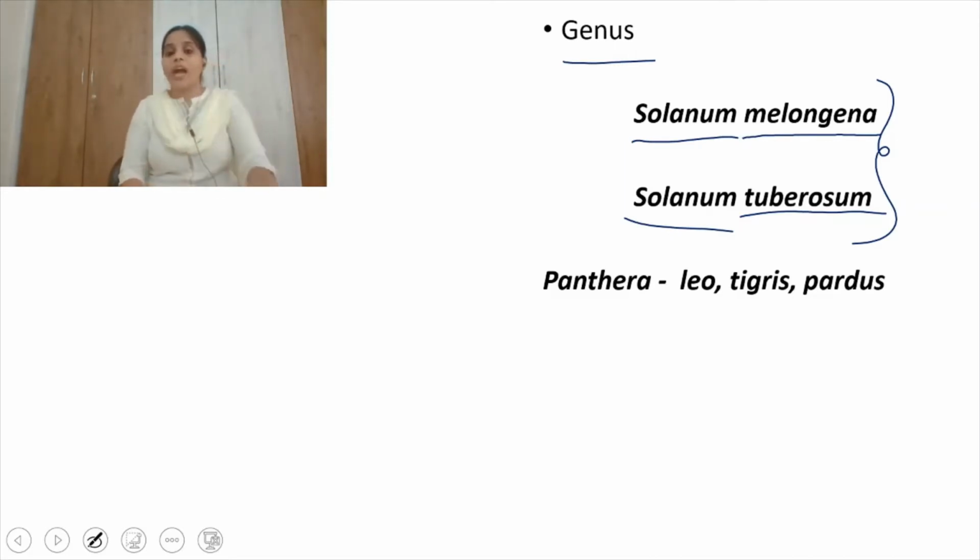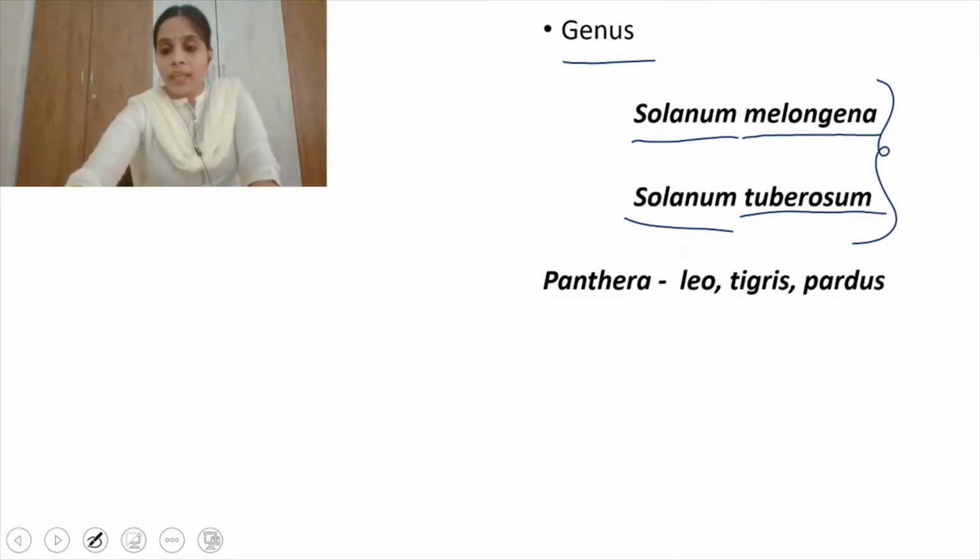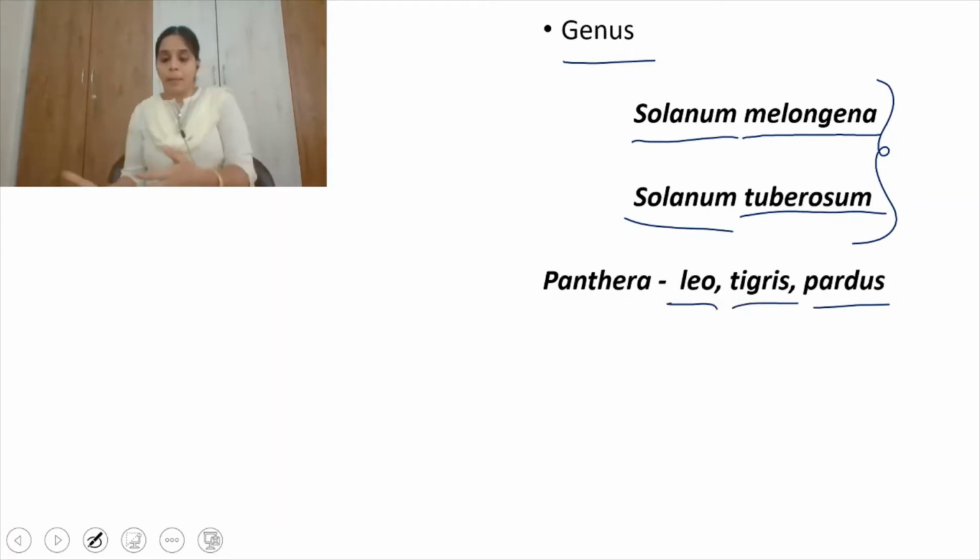And in case of animals, if you take leo, tigris and pardus, like lion, tiger, leopard, the three are different species. Lion belongs to the species leo, tiger belongs to the species tigris, and leopard belongs to the species pardus. All these three species were grouped because they are sharing some common characters, right?